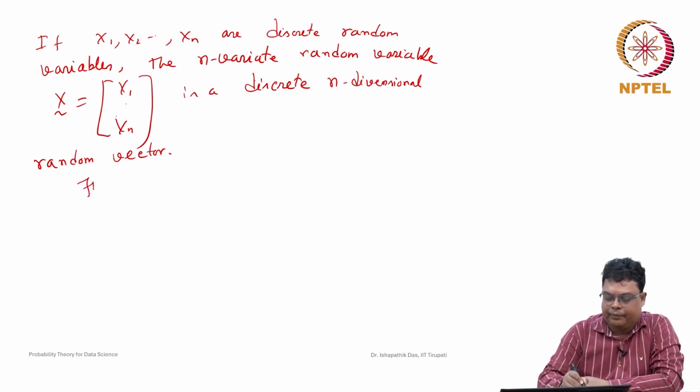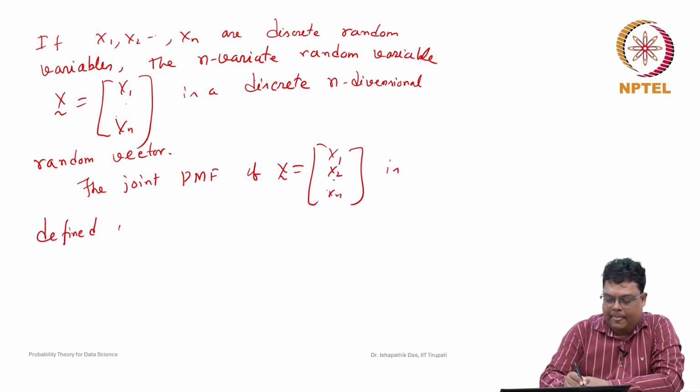So the joint probability mass function of X1, X2, ..., Xn is defined as p of x1, x2, ..., xn.